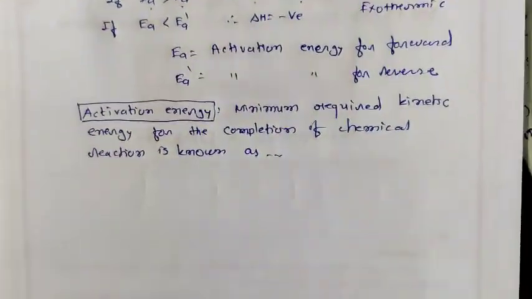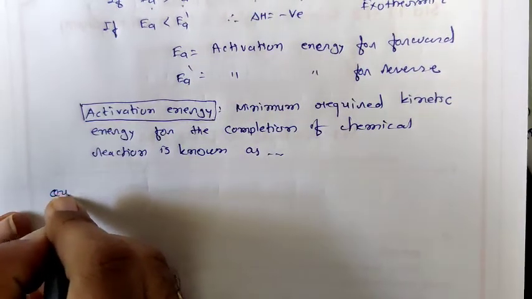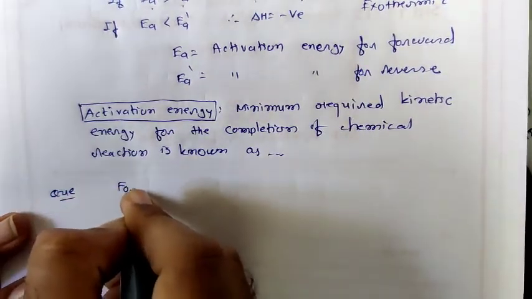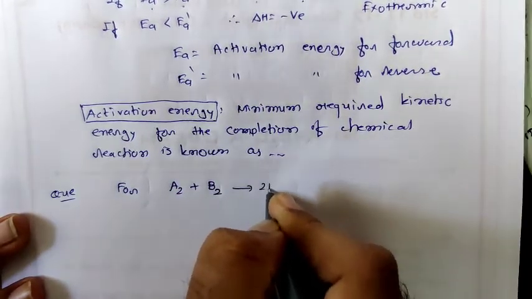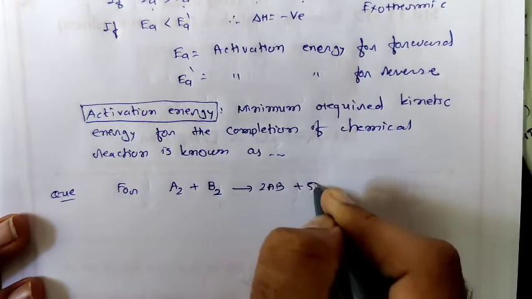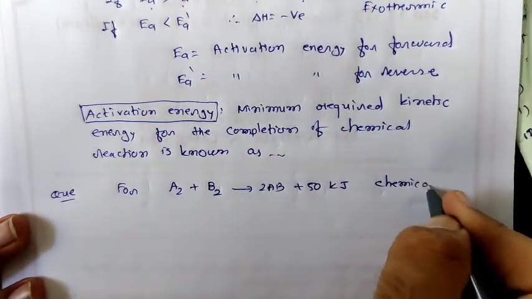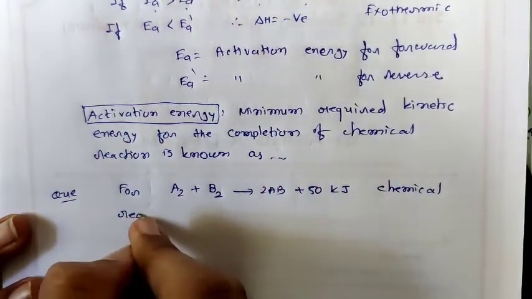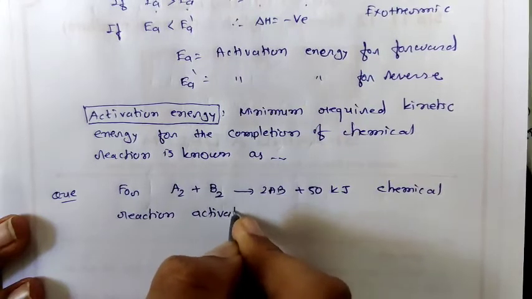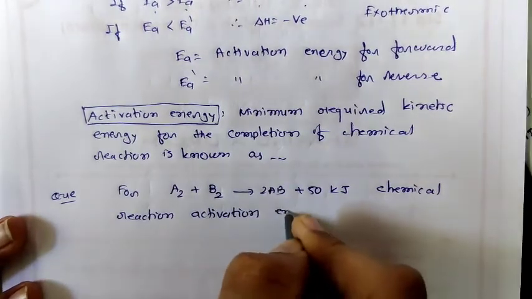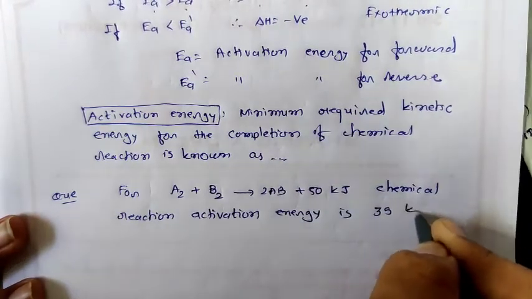Now again we will solve this in a different way. Okay, the question is here. For the chemical reaction A2 plus B2 gives 2AB plus 50 kilojoule, the activation energy is 35 kilojoule.